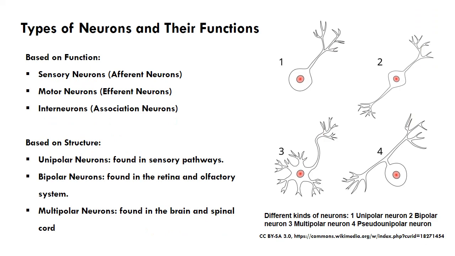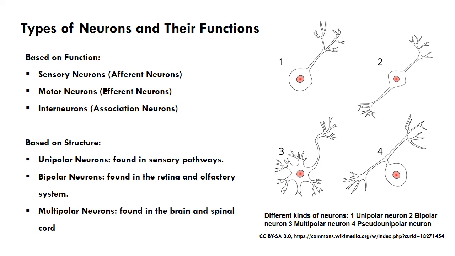There are different types of neurons. These can be classified based on their structure and function. Based on function, these are classified as sensory or afferent neurons. These neurons transmit sensory information from receptors such as those in the skin, eyes, and ears to the central nervous system. Motor or efferent neurons. These neurons carry signals from the CNS to effector muscles or glands to induce movement or secretion. Interneurons or association neurons, located within the CNS. Interneurons connect sensory and motor neurons and play a role in reflexes and higher cognitive functions.